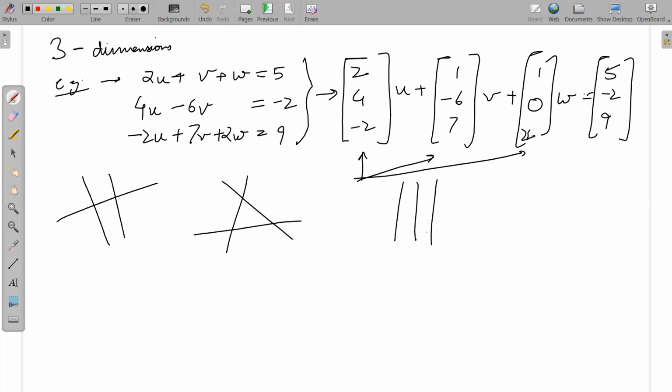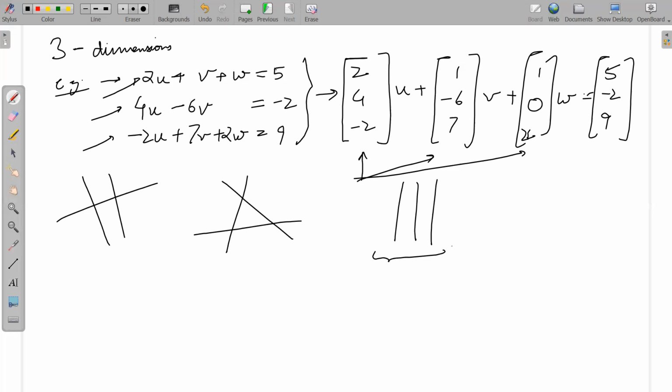What about this case? Again, we are looking at planes now. Please understand that these are equations for planes, if you remember your 12th class coordinate geometry. Now I'm looking at planes from their side, so these planes are perpendicular to the plane on which I am drawing. So these are again three planes.